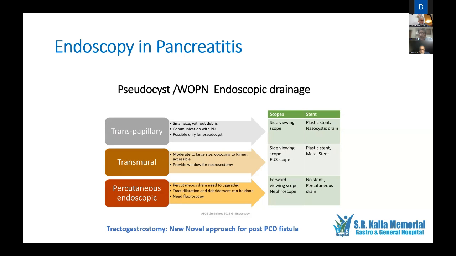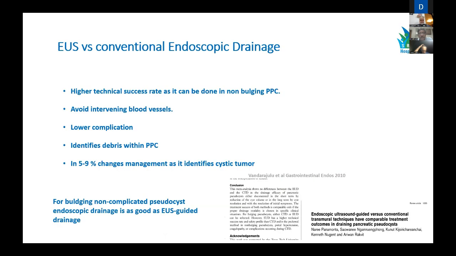The transmural approach is cystogastrostomy from the posterior wall of the stomach into the lesser sac where you have the collection. A moderate to large size collection with an opposing lumen that is accessible provides a window for necrosectomy. This is important. And I was trying to answer the question of our IR colleague. The percutaneous endoscopic approach, which is called tractogastrostomy, can also be done. These are new novel approaches for post-PCD fistula management.